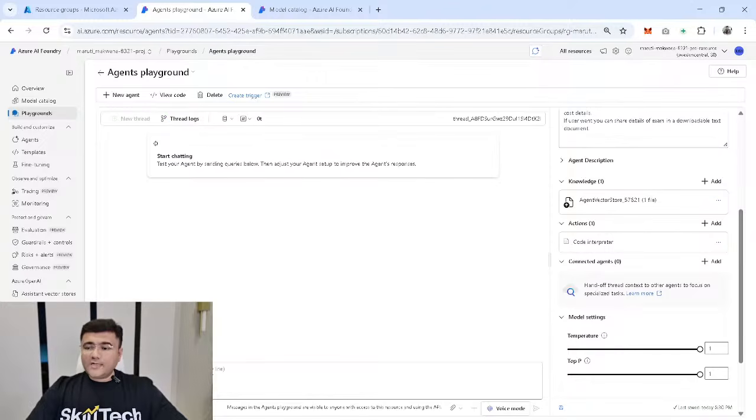So basically, if I'm going to provide some kind of a message from this chat box, I want my agent to remember the conversation which I'm having with it. And if you want your agent to remember the conversation, threads is what is going to help you in that. A thread is that particular thing which is going to keep the conversational log, and it's going to keep that in the memory, so that even if I'm doing 2 or 3 different conversations in multiple steps, it can remember that, and based on that, it can give me a proper response. Let me show you this with some example.